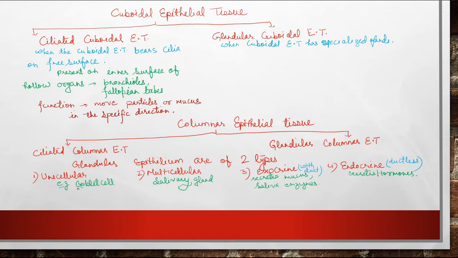For example, single-cell unicellular glands are the goblet cells in the stomach, and multicellular glands are like salivary glands. Now, depending upon the type of gland, these are also of two types, that is exocrine as well as endocrine. Exocrine are the glands with ducts, and the ductless glands are known as endocrine. The secretion of endocrine glands is hormones, whereas the secretion of exocrine glands is known as enzymes.